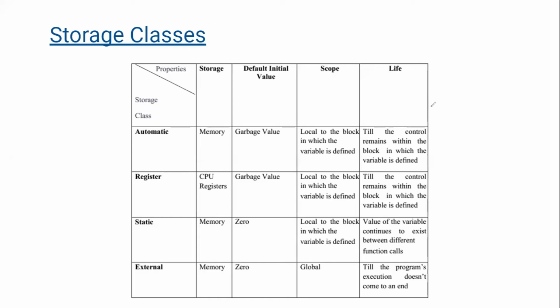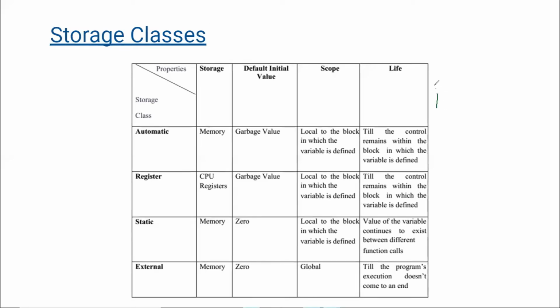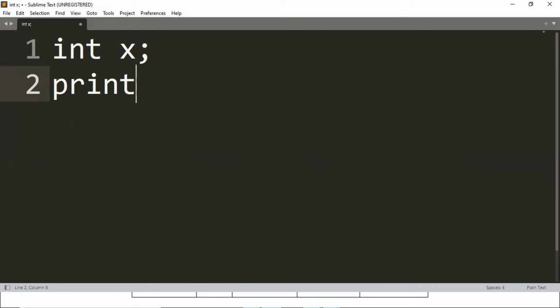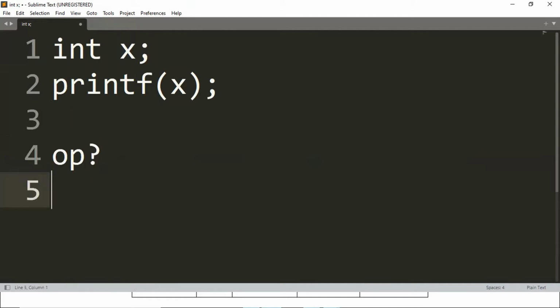Let's say I'll annotate over here. If I say int x, okay, let me write it down. It's very hodgepodge over here. Let's say I'll put int x, and I put printf x. What will be the output?